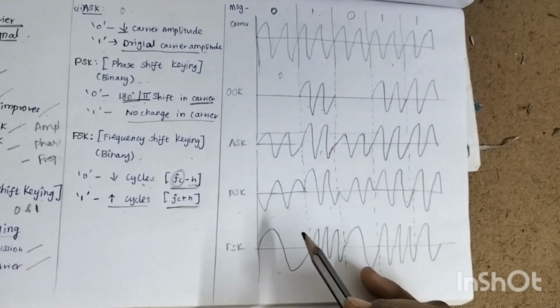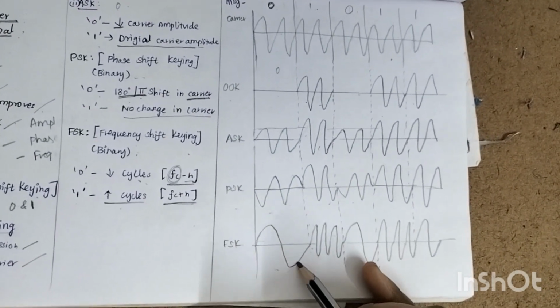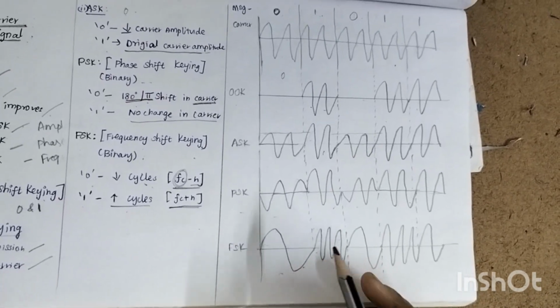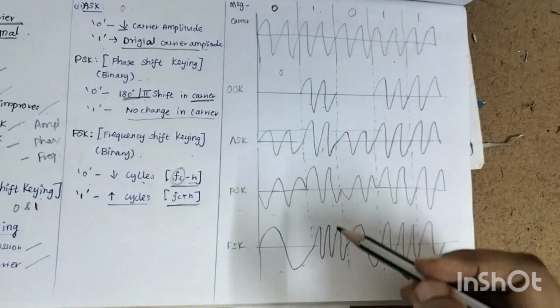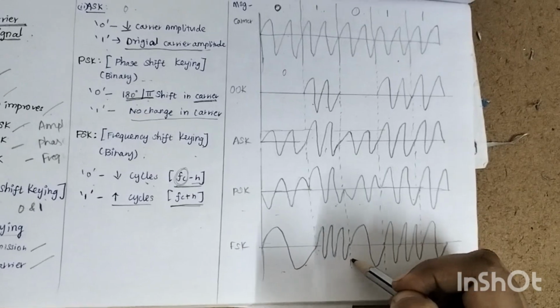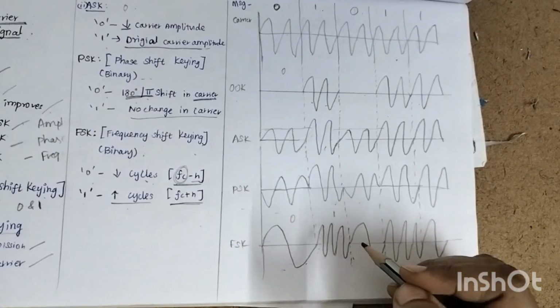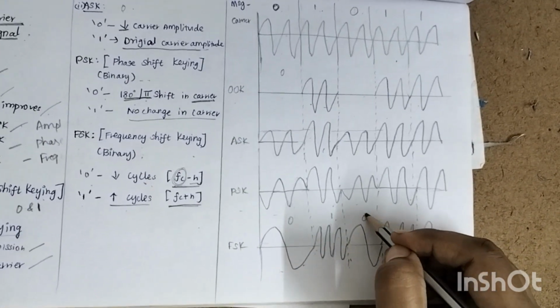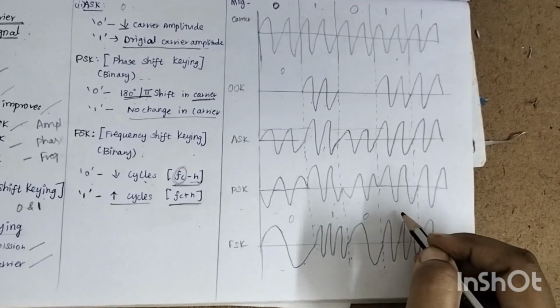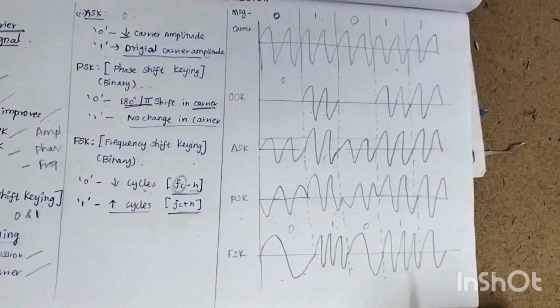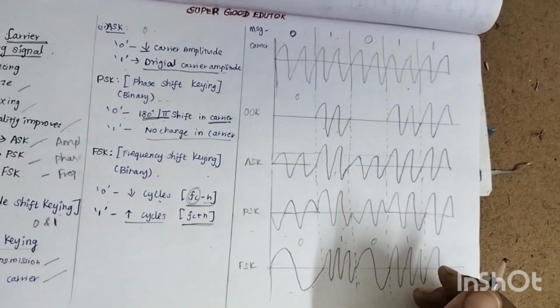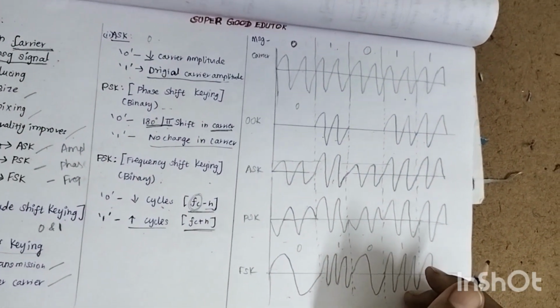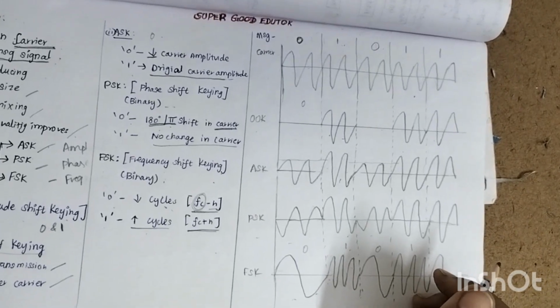And coming to the frequency shift keying, when there is a 0, the number of cycles is reduced by the FC minus n term, and when the message is 1, there is an increase in the cycles. This is 0 and this is 1, and this is when the message signal is 0, and this is when the message signal is 1. This is the representation of the binary modulation techniques we have discussed so far.